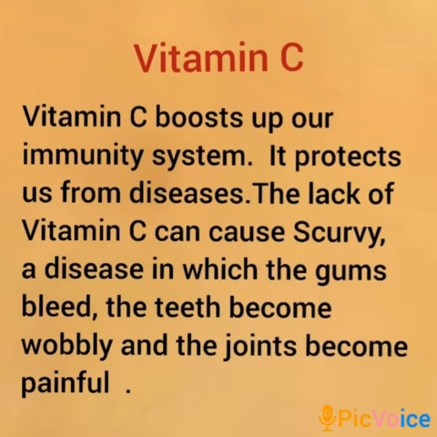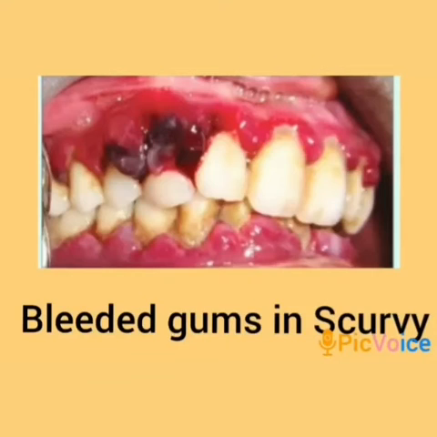Vitamin C. Vitamin C boosts up our immunity system. It protects us from diseases. The lack of vitamin C can cause scurvy, a disease in which the gums bleed, the teeth become wobbly, and the joints become painful.